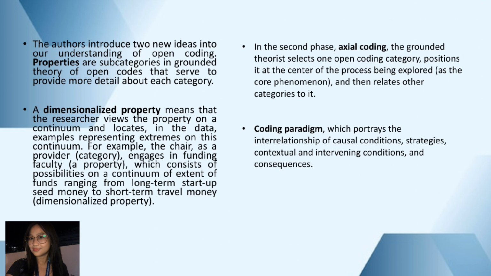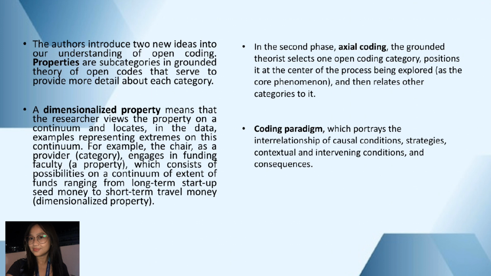The researcher then uses the coding paradigm, which portrays the interrelationship of causal conditions, strategies, contextual and intervening conditions, and consequences. The coding paradigm, a cornerstone of grounded theory, serves as a compass guiding researchers through the labyrinth of data towards a comprehensive understanding of the research phenomenon.